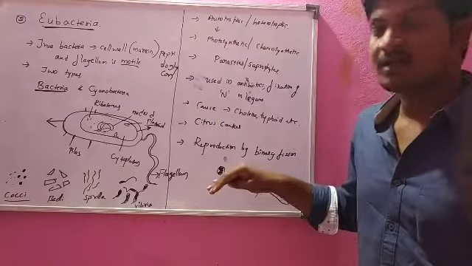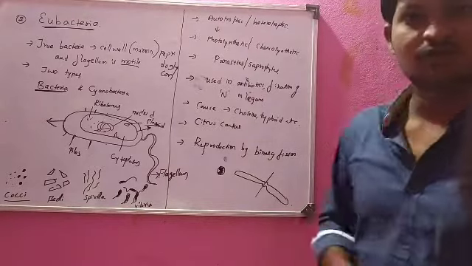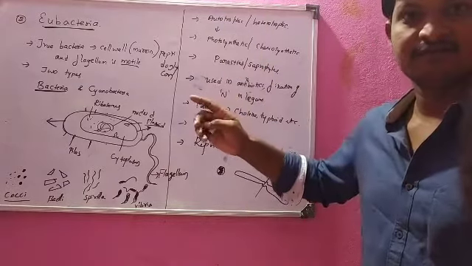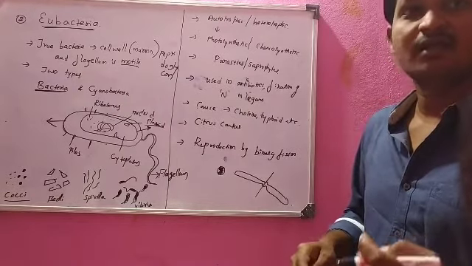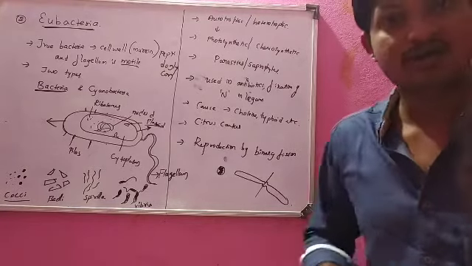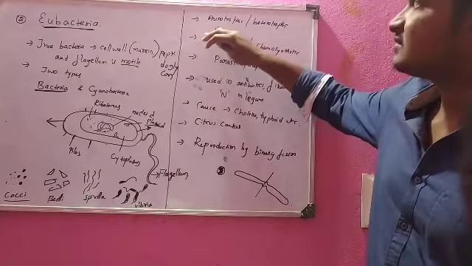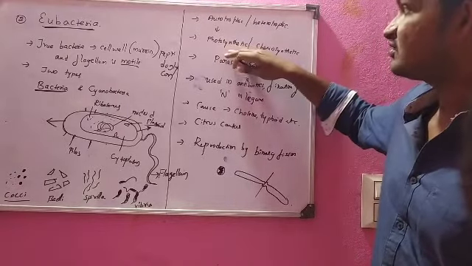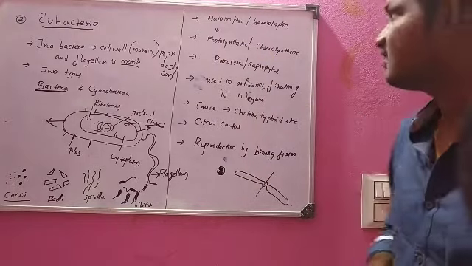And if you see the bacterial characteristics, they are autotrophic or heterotrophic. You know the difference between autotrophic and heterotrophic. Auto means self. They photosynthesize by themselves, manufacturing their own food. We call plants autotrophic organisms. Like this, in bacteria also, a few organisms are autotrophic. They can prepare their own food with the help of photosynthesis. So they are also called photosynthetic organisms or chemosynthetic organisms.